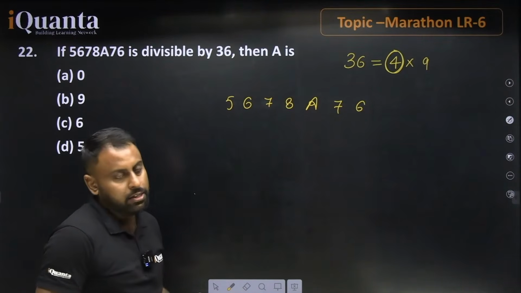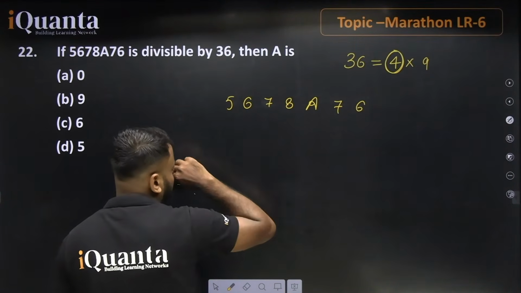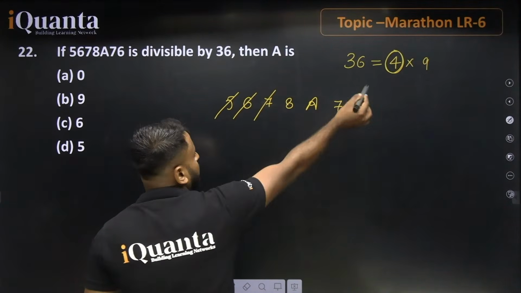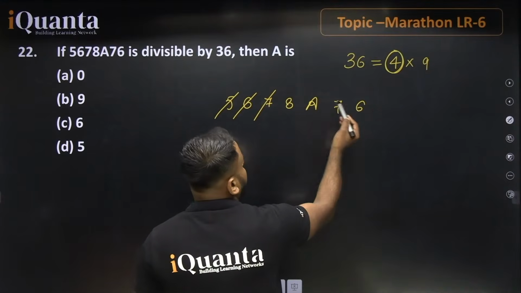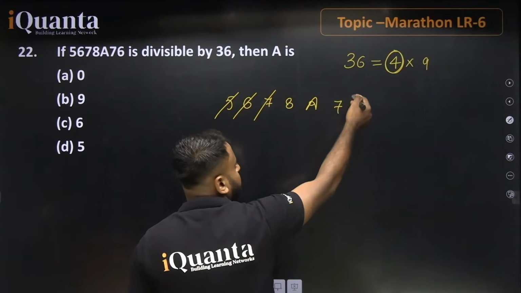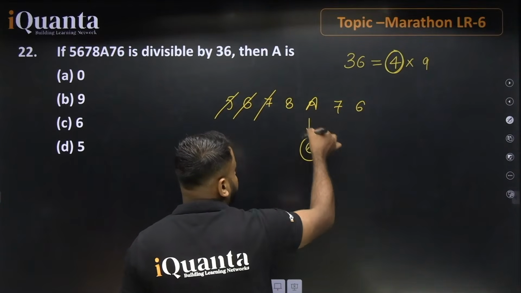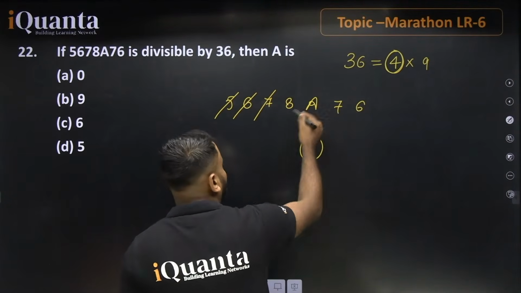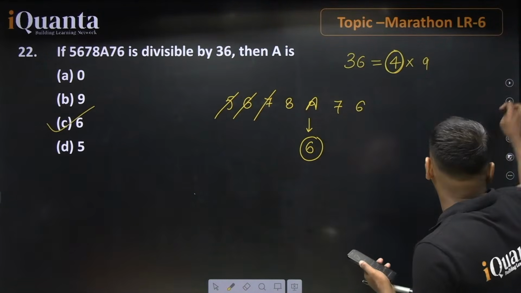Now we need to check for 9. What you have to do is just cancel the values which give you a sum of 9. Say 5 and 6, that will be 11, 7, 18. Just cancel this out. Why 18? Because 18 is divisible by 9. Further, 8 and 7, 15. 15 and 6 will be 21. 21 and 6 will be 27. 9 3s are 27. So for A equal to 6, this number will be divisible by 36. So option number C is the right answer for this question.